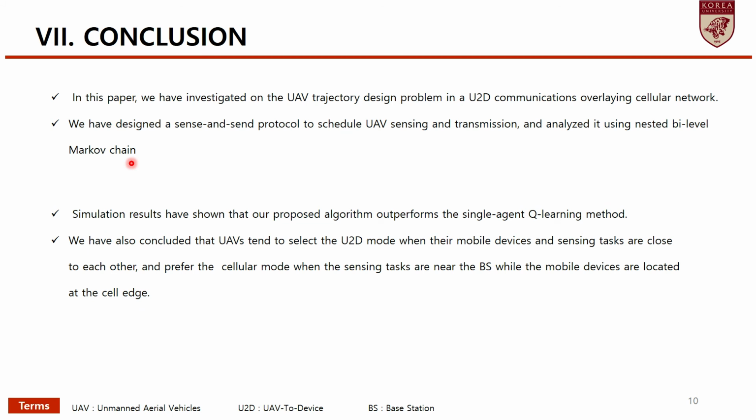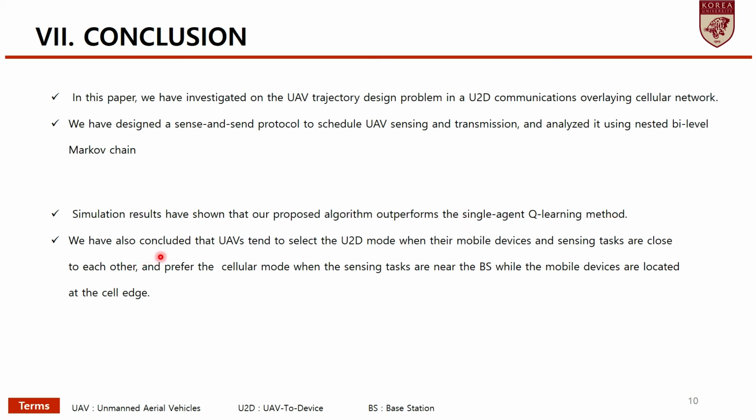Finally, we arrive at the conclusion of this paper. We have investigated the UAV trajectory design problem in UTD communications overlaying a cellular network. We have designed a sense and send protocol to schedule UAV sensing and transmission, and analyzed it using nested two-level Markov chains. Simulation results have shown that our proposed algorithm outperforms the single-agent Q-learning method.